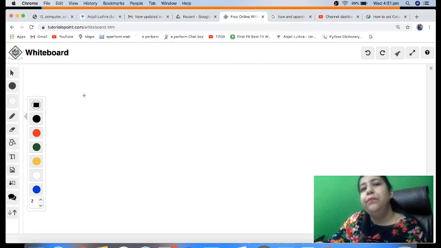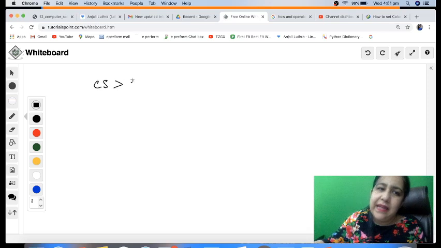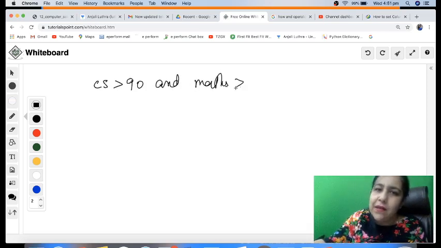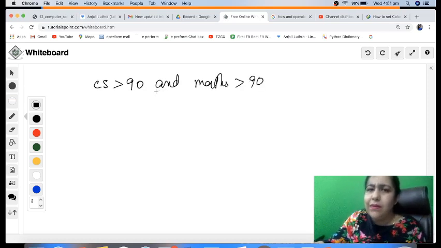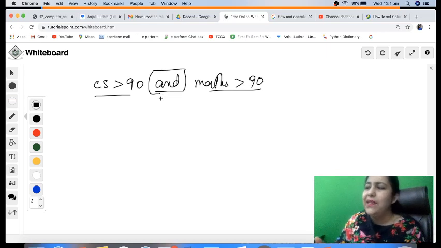Like I have to check a condition. I have to check, like, you should get above 90 in CS and above 90 in maths to get a particular scholarship or to participate in some competition or some presentation or something like that. So I need both conditions to be true. I want this one to be true as well as this one to be true. So if you want both these conditions to be true, you join them with and. As we normally say in our language, I say I need this and I need this. That means I need both the things.